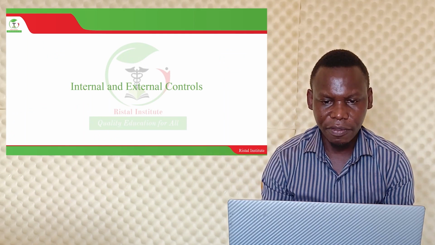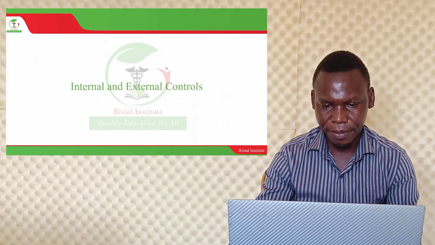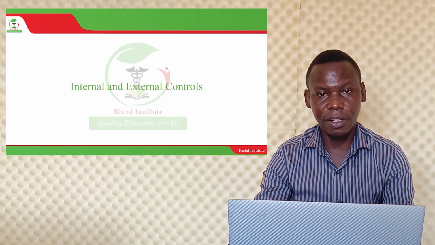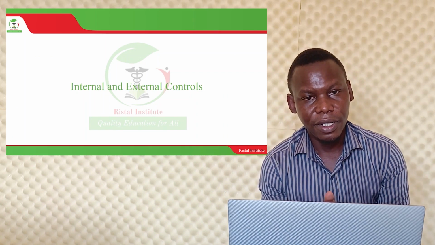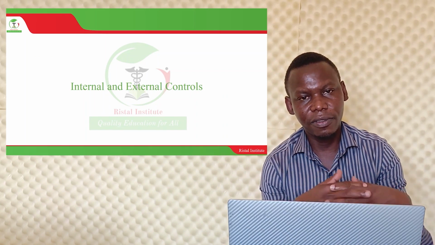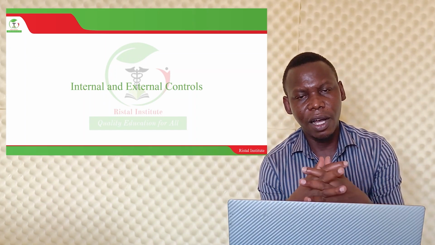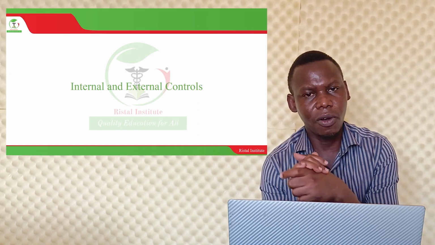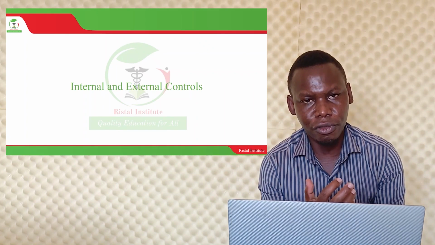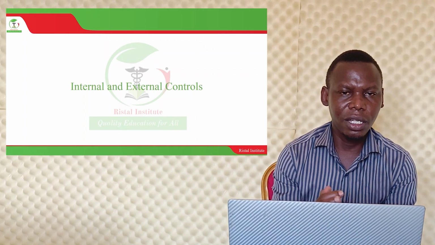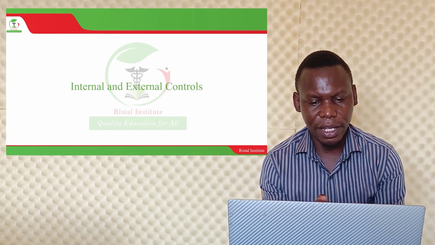Good afternoon, students. Finally, in our last topic, as I promised previously, we're going to look at internal and external control. Every organization has standards of how things have to be done, of how finance has to be managed, of how procurement has to be done, and all that. So in this topic, we are mostly going to look at those control tools that are used to control the system or the operations in an organization.